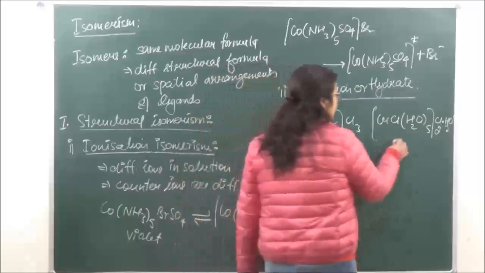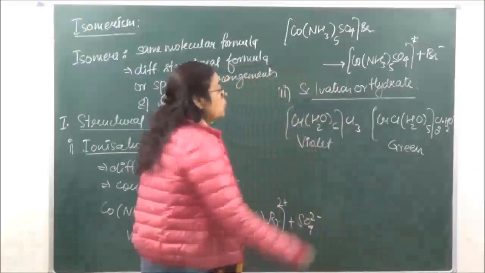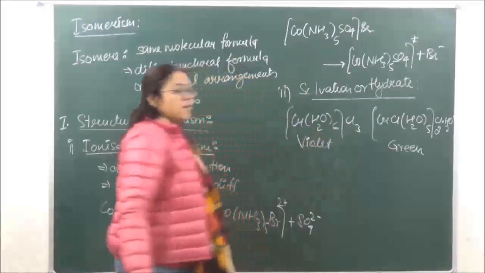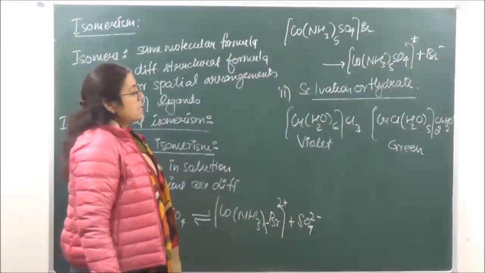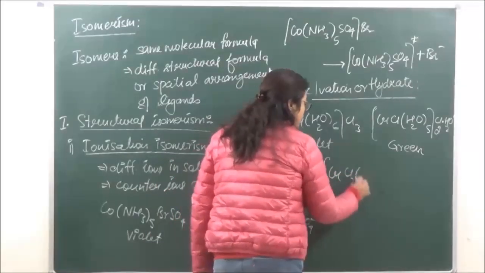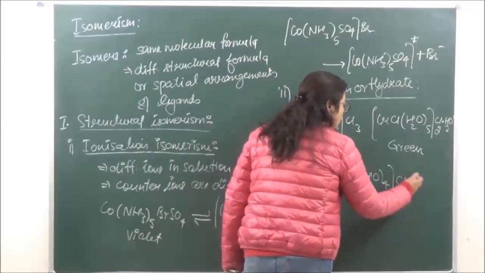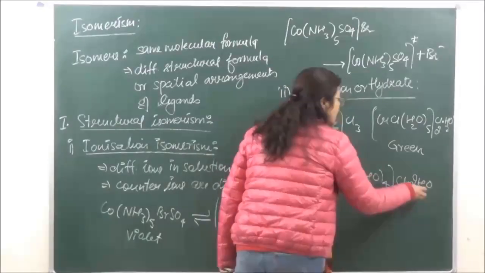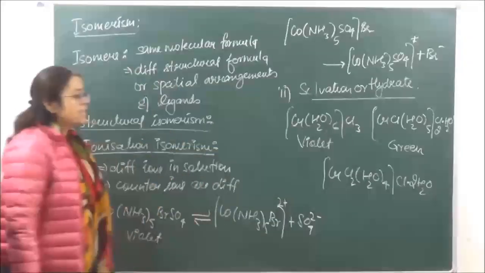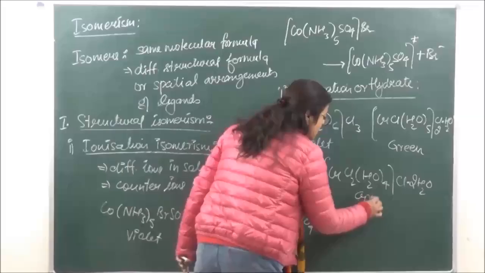The color of this compound is green. So this compound is an isomer of the previous compound. ठीक है? Similarly, we have [CrCl2(H2O)4]Cl.2H2O. Now this is giving us 2 molecules of water of crystallization outside the coordination entity. This is also green in color.